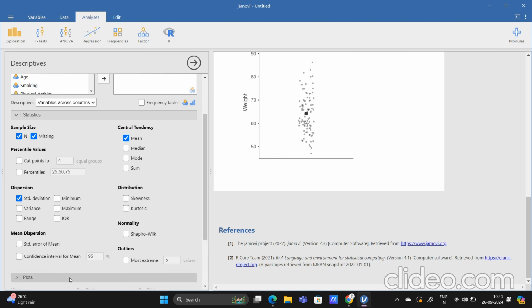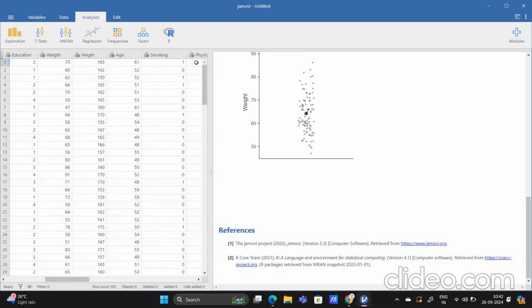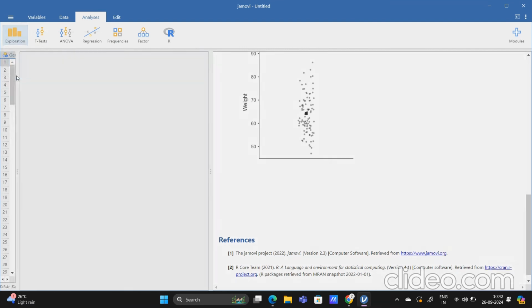Okay, whatever. At this moment, scatter plot is not available here. Let me see the change if I can make. Exploration, yeah, it is in this. Sorry, I was actually looking into a wrong tool. In this way you can actually find out the scatter plot.